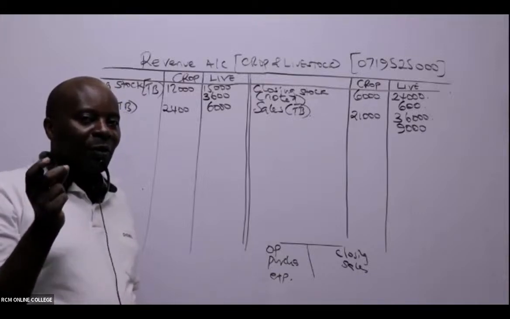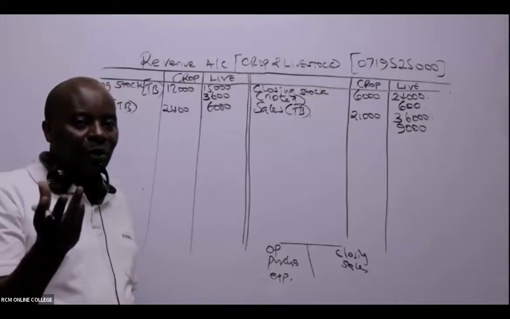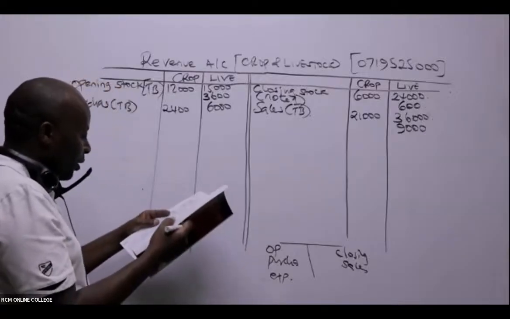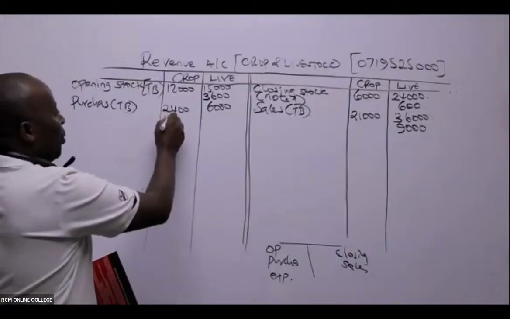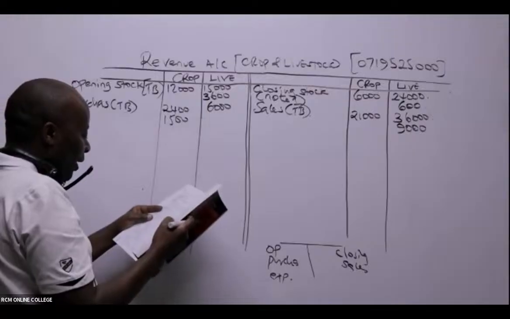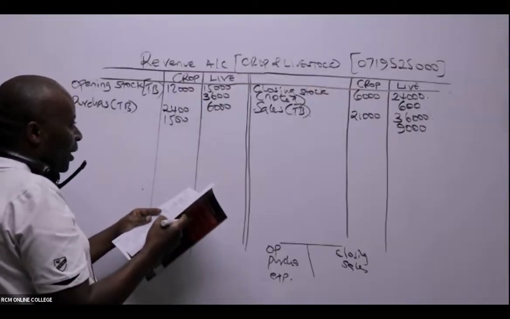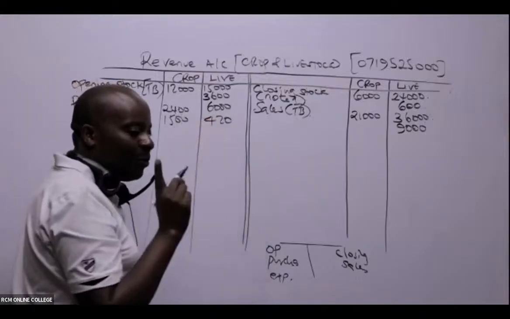We normally put fertilizer on crops to stimulate their growth, to enhance their growth. So fertilizer, in this case, we can see fertilizer 1,500. You don't have to write any other thing, you just leave it like that. So 1,500. And then, ladies and gentlemen, we have livestock feeds, 420.